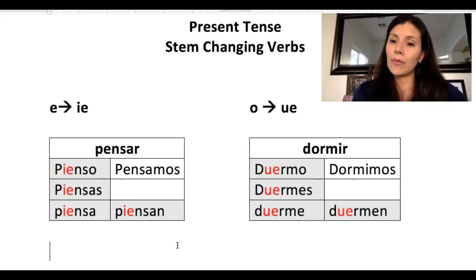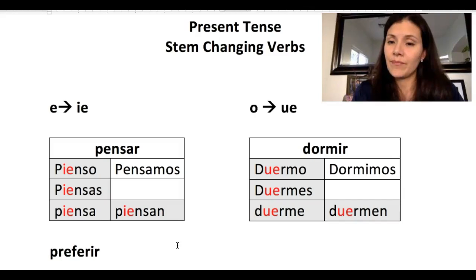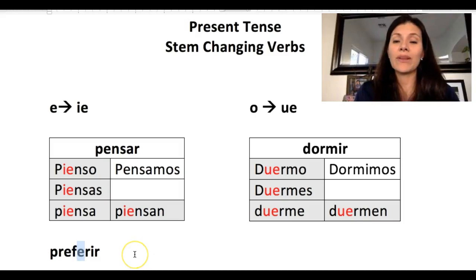But if, for example, we have a verb such as preferir, which means to prefer, we have two E's there. Which E are we going to change into an IE? It's going to be the one that is right before that AR, ER, or IR ending.